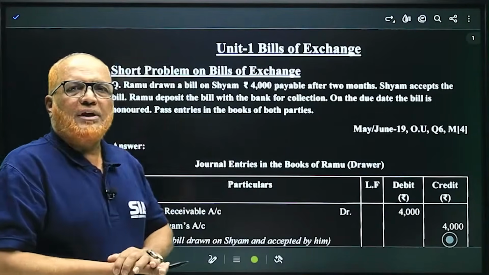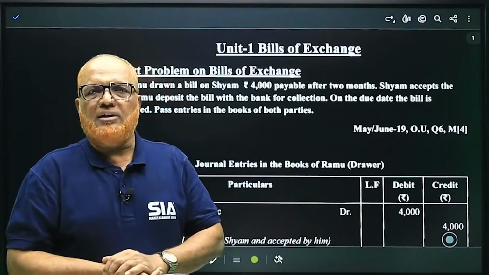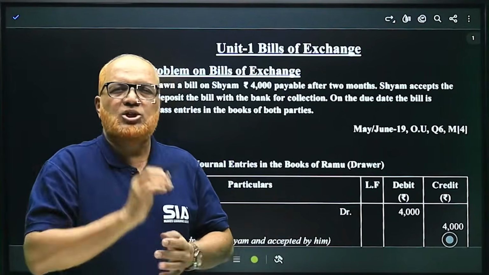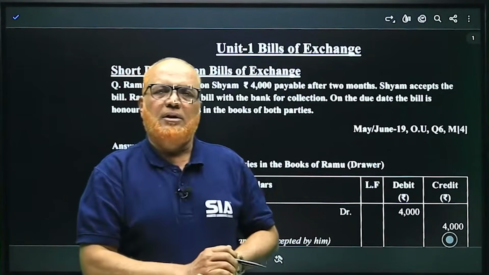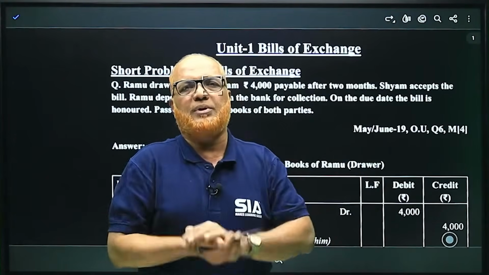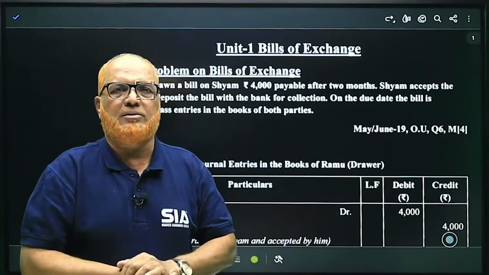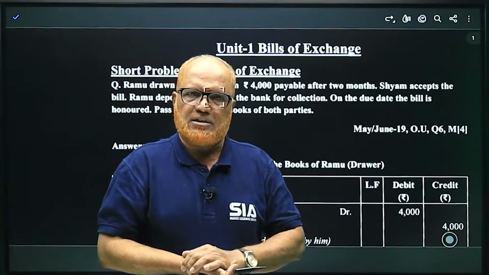First unit is bill of exchange. The bill of exchange is an instrument in writing containing an unconditional order signed by the maker directing a certain person to pay a certain sum of money only to, or to the order of, a certain person or to the bearer of the instrument. That means this definition is given by the Indian Negotiable Instruments Act.